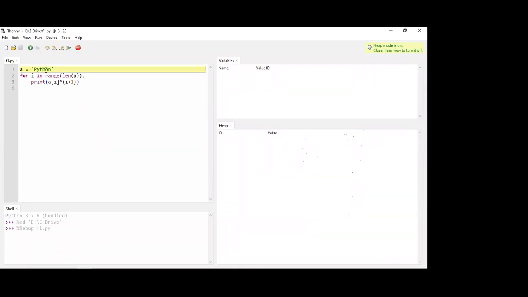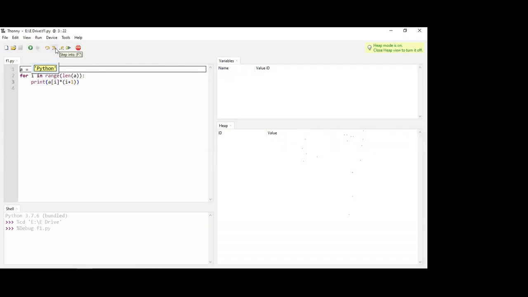So this yellow line will come. Wherever this yellow line is, you are going to execute that particular part of the code. As of now, we are on the first line. When you want to go to the next step, you will press on this step into. When you press on this, you are going to execute this. What I said is that in any expression, first the right hand side expression gets executed, right? So first you are executing this one.